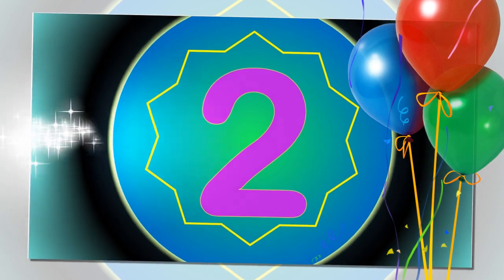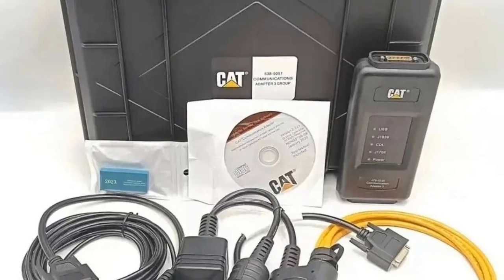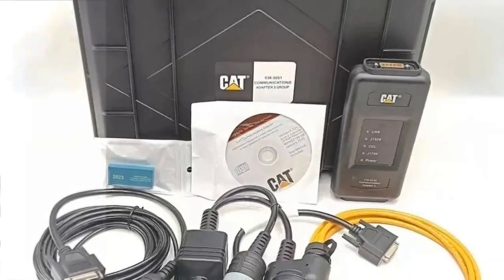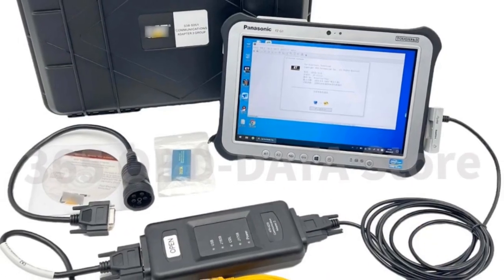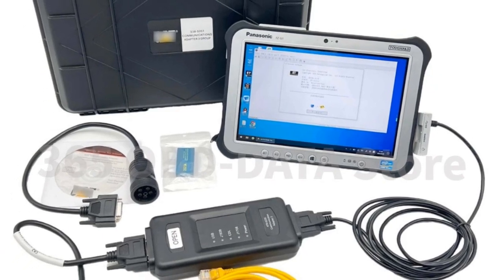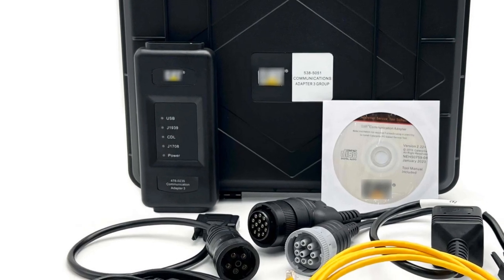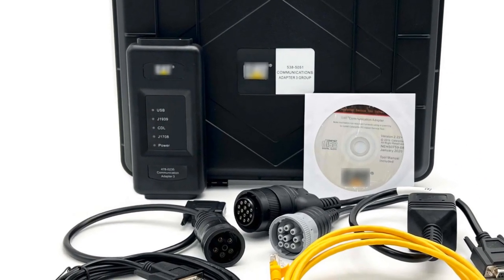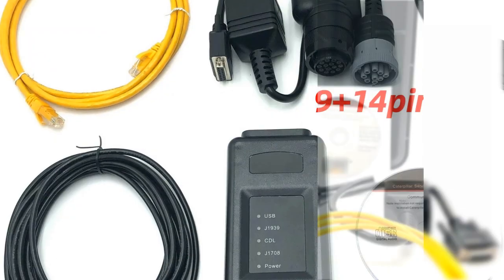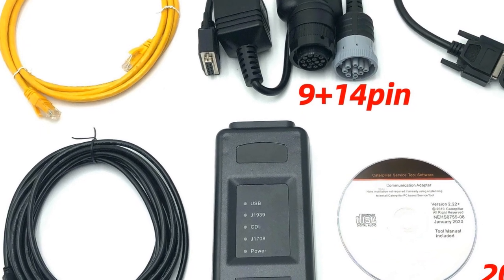Number 2. Description: we test every one before shipping. Ethernet cable function. It performs faster and more stable in running speed compared to standard 14-pin diagnostic cables. Greatly reduces the waiting time for running and programming. It is very helpful for professional maintenance personnel.